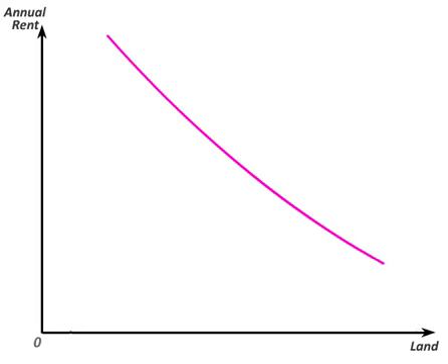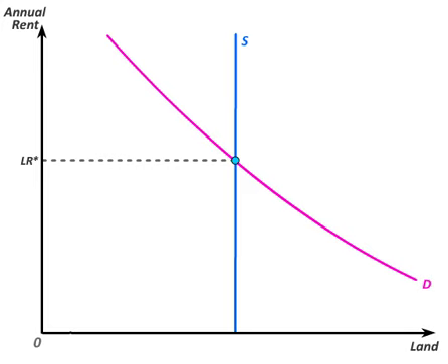We can illustrate an equilibrium in a land market by putting land on the horizontal axis and the annual land rent on the vertical axis. Land is in fixed supply, and so the supply curve is perfectly inelastic. In the absence of taxes, the equilibrium land rent L star then occurs at the intersection of supply and demand.